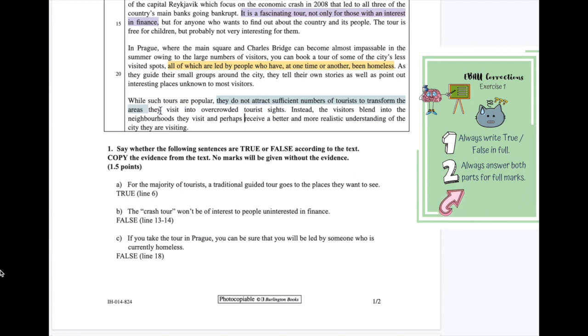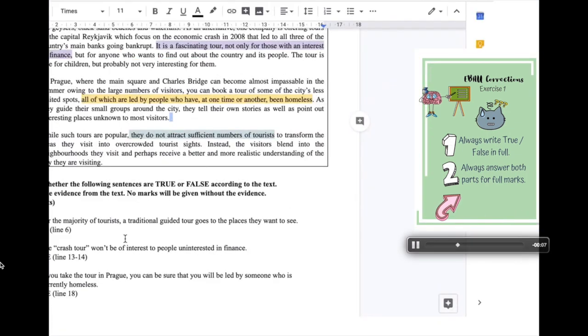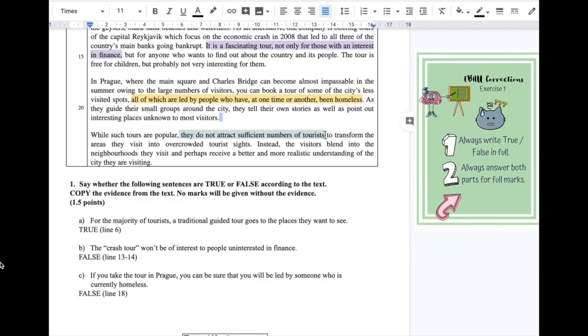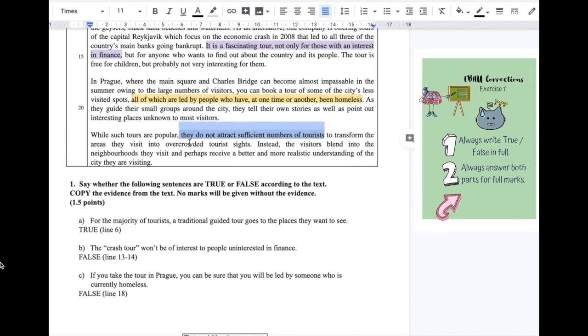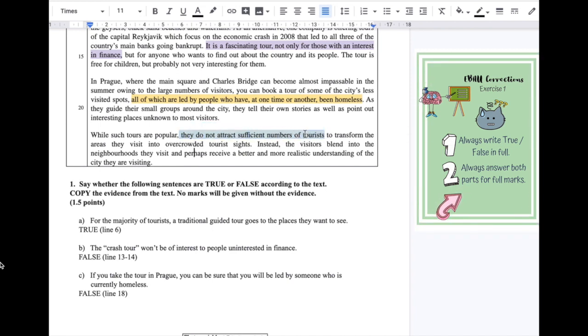Because yes, it has important information, but it's not the most concrete information that we need, okay? What we need is this information. So 1, 2, 3, 4, 5, 6, 7, 8, 9, 10, 11, 12. Can you see again? We've now got 12 and we need to remove 2 more words. So this is where it gets difficult because you're now thinking, okay, what do we need to do now? Okay, so in that case, we're going to finish off with this then. So they do not attract sufficient numbers of tourists.